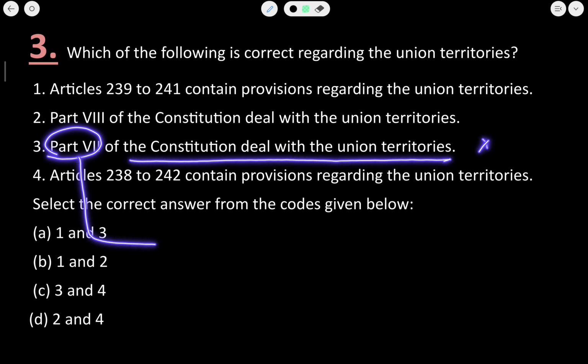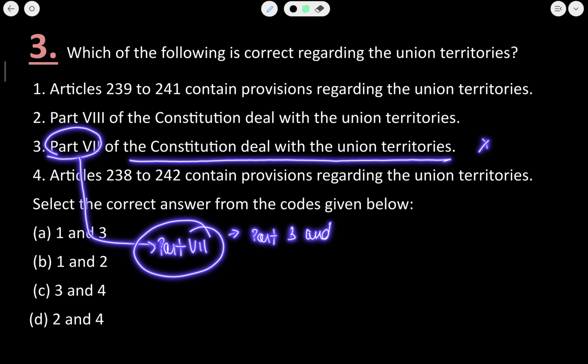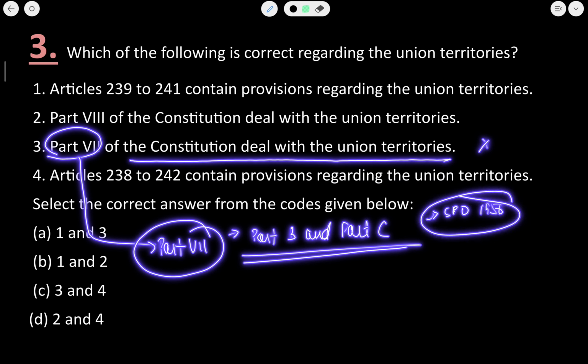Why is it wrong? Because Part 7 consisted of the states that were added in Part B and Part C prior to the State Reorganization Act of 1956. I already told you that the states were classified in 4 parts, out of which Part B and C included these.